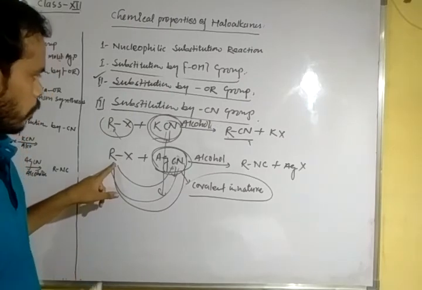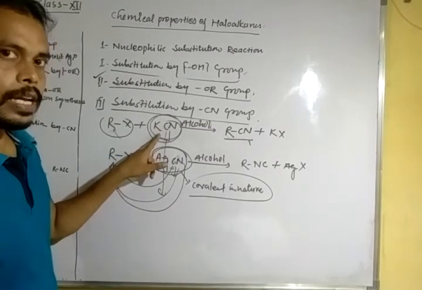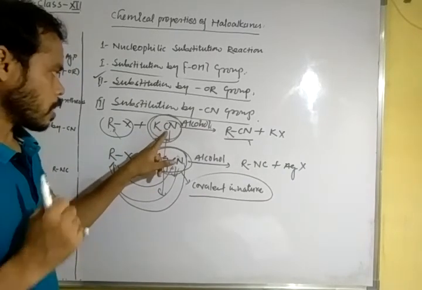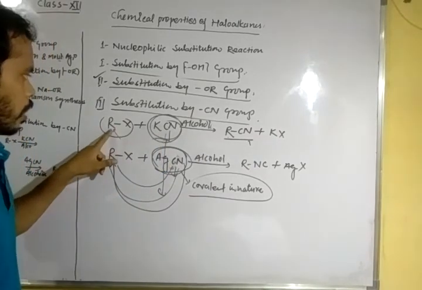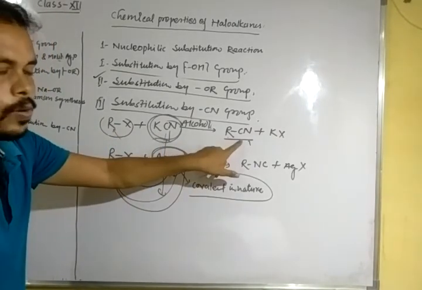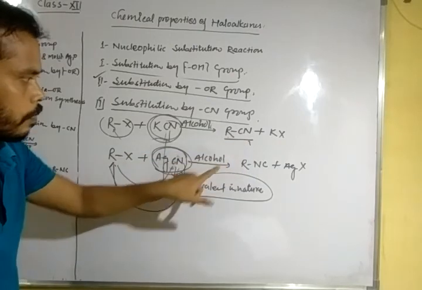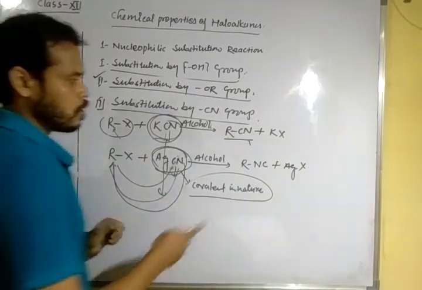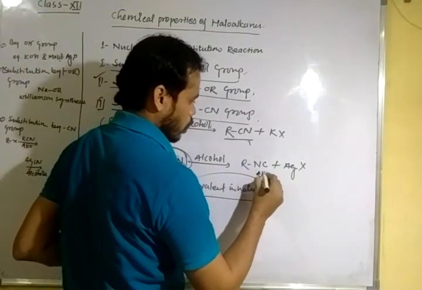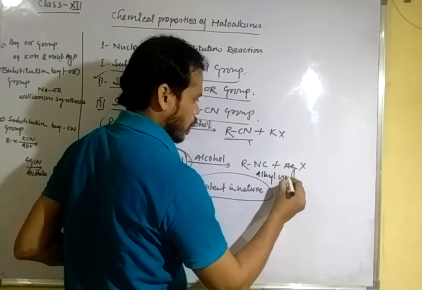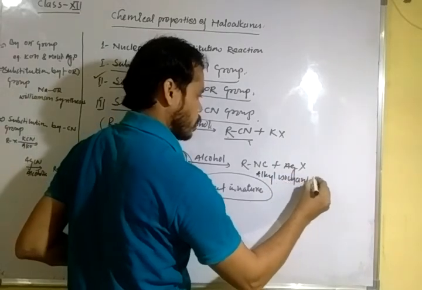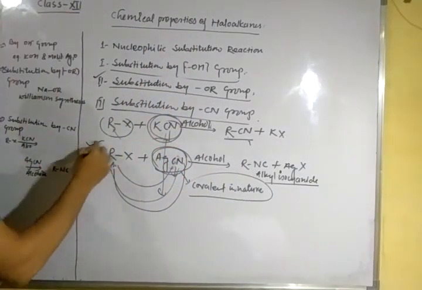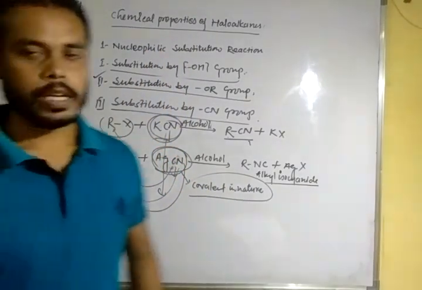While in the case of potassium cyanide, the carbon atom of the cyanide group attaches to the carbon atom of haloalkanes to form the major product alkyl cyanide, and in the case of silver cyanide it forms alkyl isocyanide. Clear? Very important reaction. This is a very important reaction.